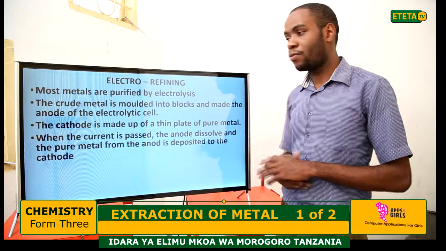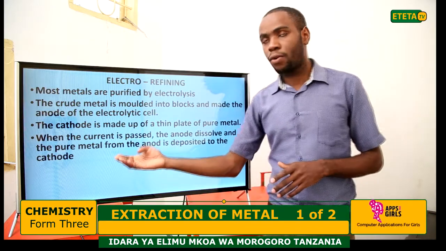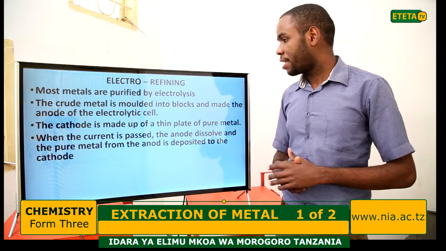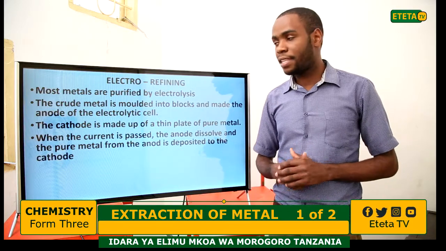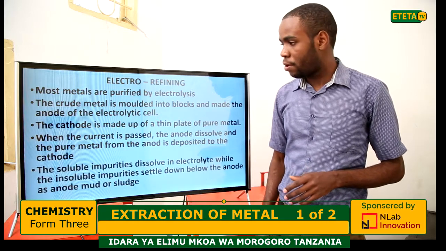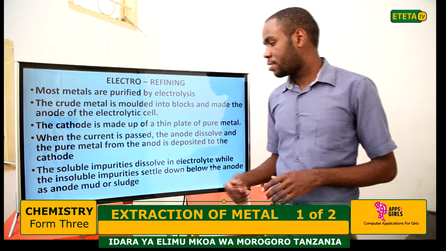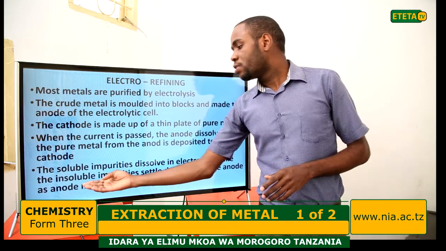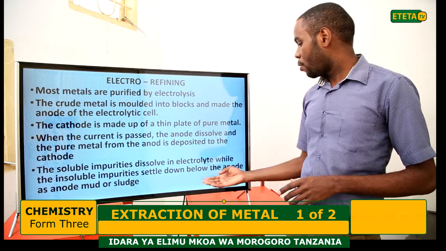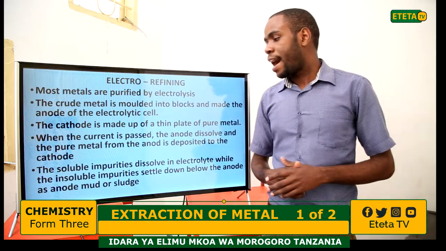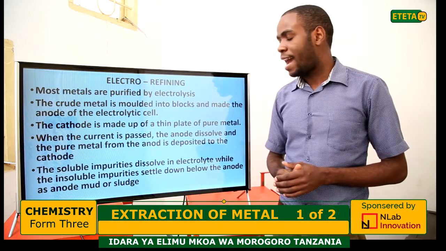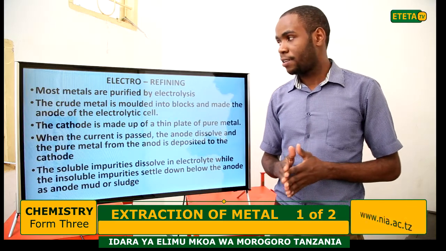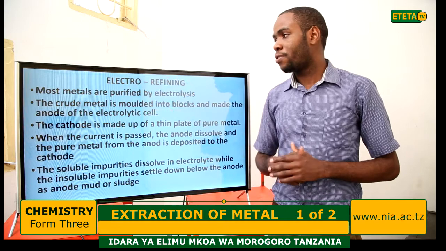So the anode dissolves, and the pure metal from the anode is deposited to the cathode. The soluble impurities dissolve in the electrolyte, while the insoluble impurities settle down below the anode as anode mud or slag. So this is the electro-refining.